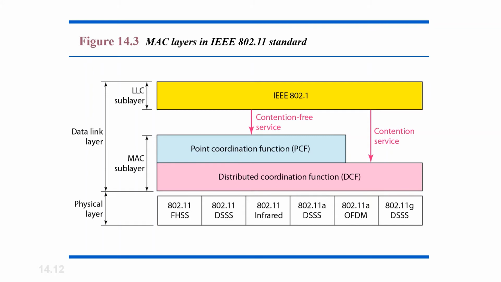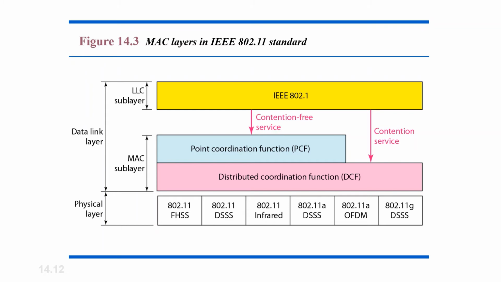The MAC layer of 802.11 has sublayers. The first one is the distributed coordination function, nothing but DCF. DCF uses CSMA/CA as an access method, as wireless LAN can't implement CSMA/CD. It only offers asynchronous services.